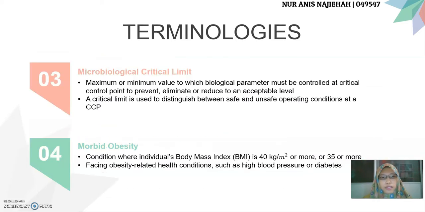The third one is the microbiological critical limit. It is the maximum or minimum value to which biological parameter must be controlled at critical control point to prevent, eliminate, or reduce to an acceptable level. A critical limit is used to distinguish between safe and unsafe operating conditions at a CCP.